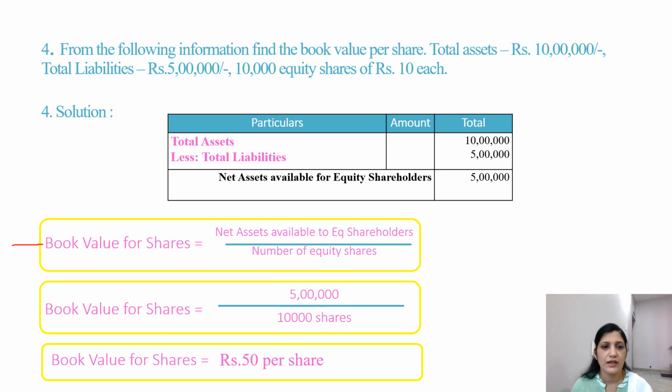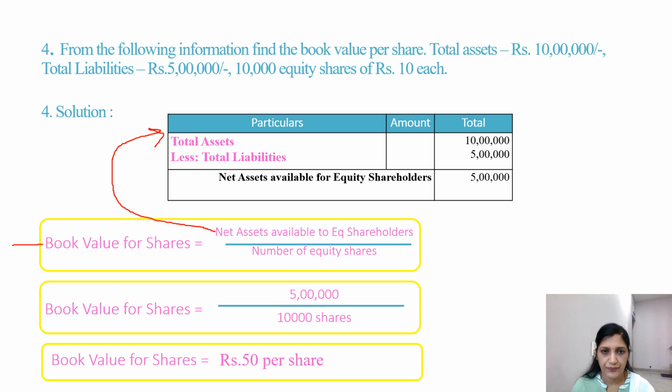Now what we require is the net assets available to equity shareholders. How to find this we have also learned, and this is the table through which we will be able to find it.